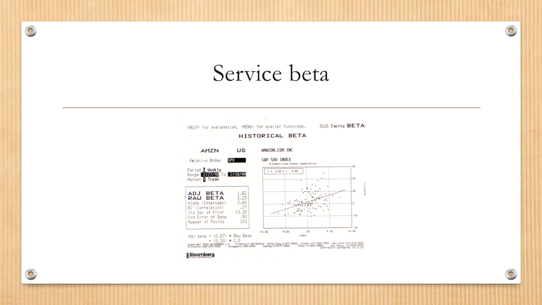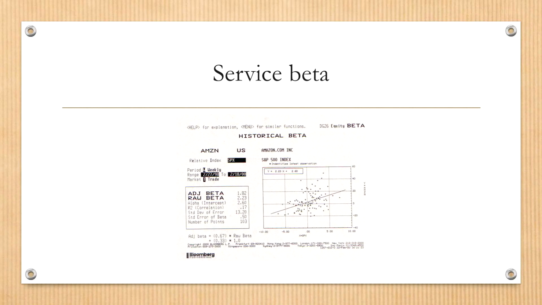And there are 2 time series. One is market return, and here we choose the S&P 500 index as the proxy of market return. And the other one is, of course, Amazon's weekly stock return. When you get those 2 time series, then you run a regression. And on the right part of this ticket, you see the regression line, and the dots that you see on the chart are individual observations, and the line that you see in this chart is the regression line.